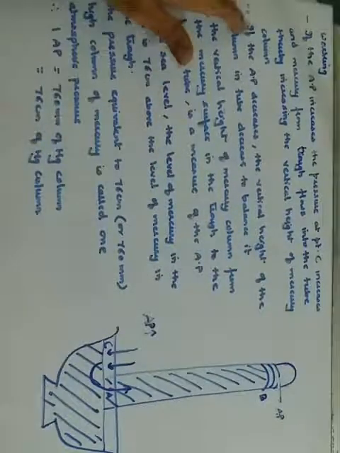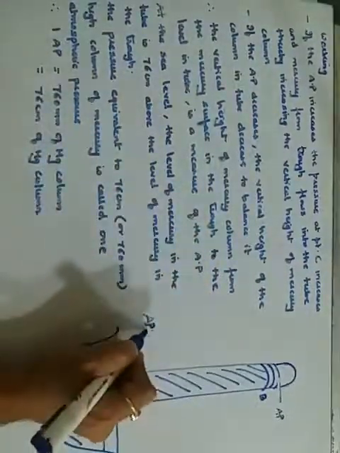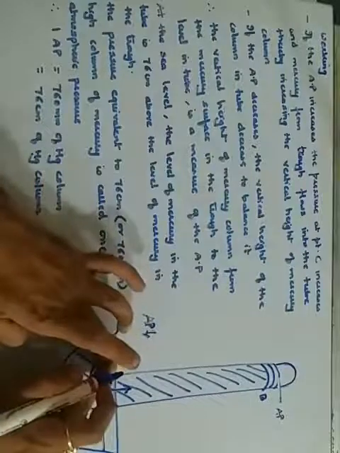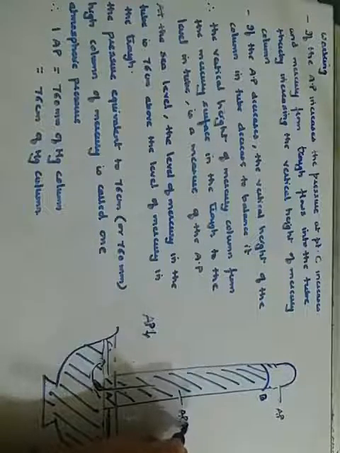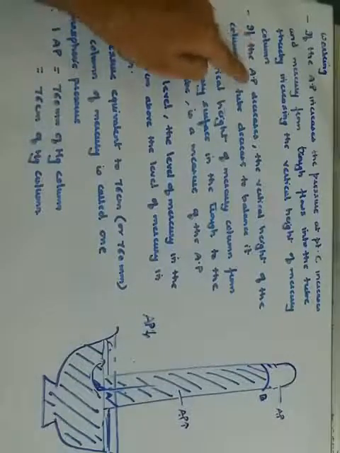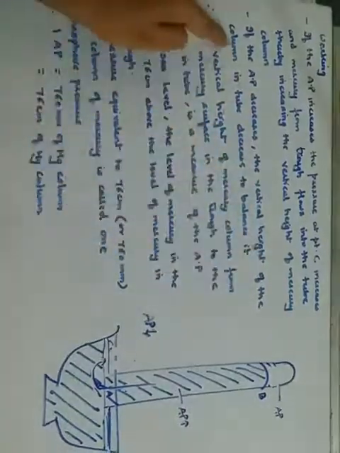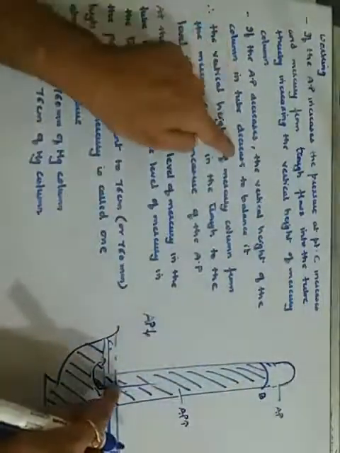Then if the atmospheric pressure decreases, think about it: here there will be no change. The change will be seen from here. Where from? The mercury from the vertical tube will move out into the trough, meaning the level in the trough will increase. The level of mercury in the trough will increase. So the pressure here is less, and there it will be more. So if the atmospheric pressure decreases, the vertical height of the column in the tube decreases to balance it.